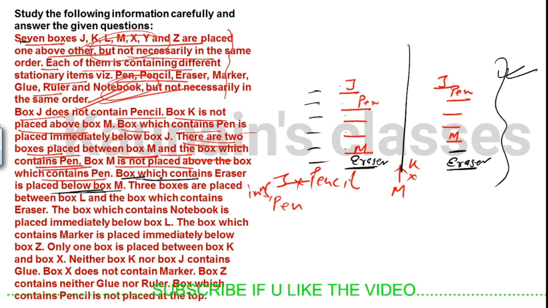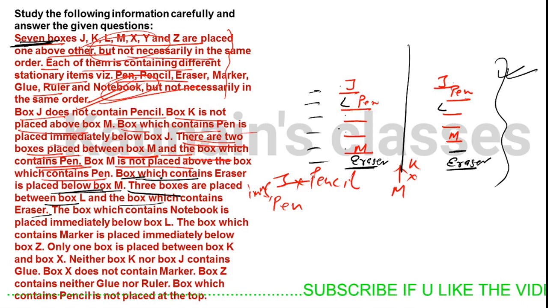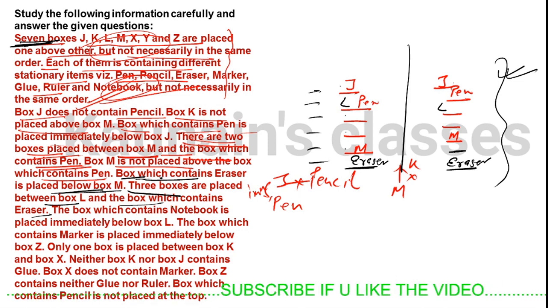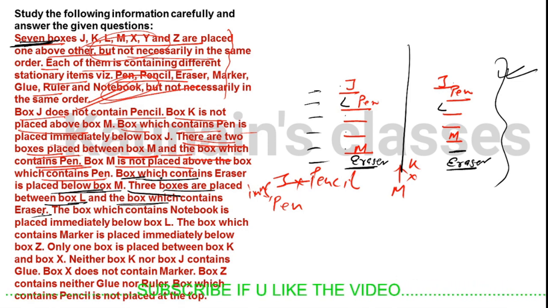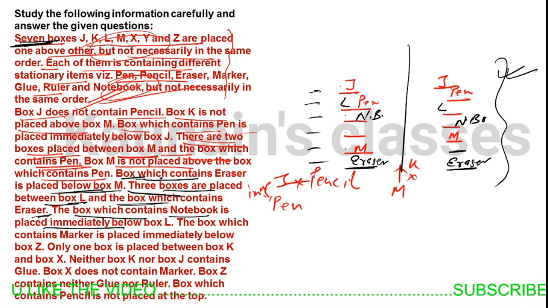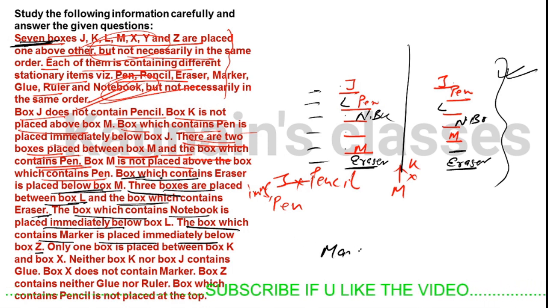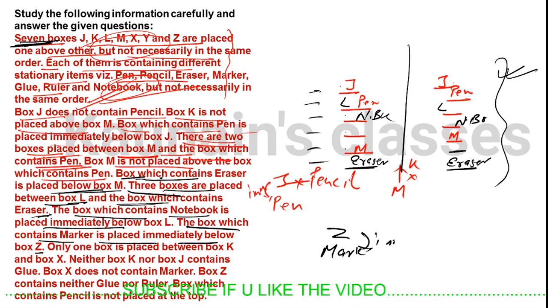There are 7 boxes, right? 7 boxes are placed. There are 3 boxes placed between L and the box which contains eraser. One box, two box, three box, L is here. The box which contains notebook is placed immediately below L. So here it is notebook. The box which contains marker is placed immediately below Z.